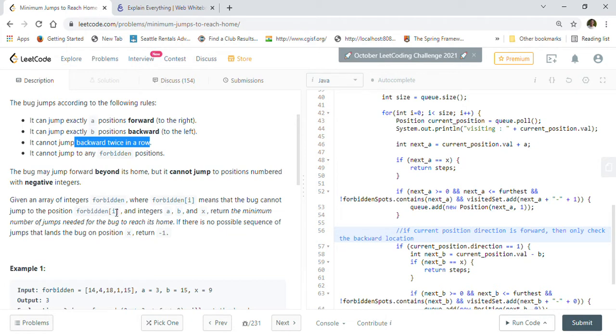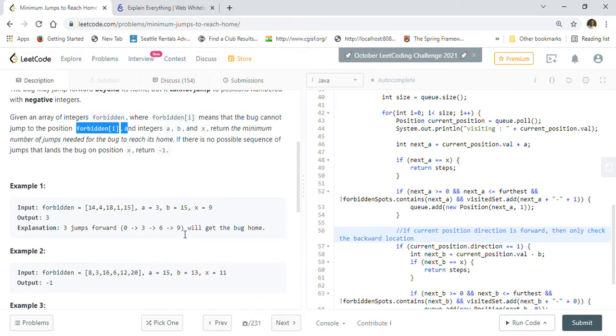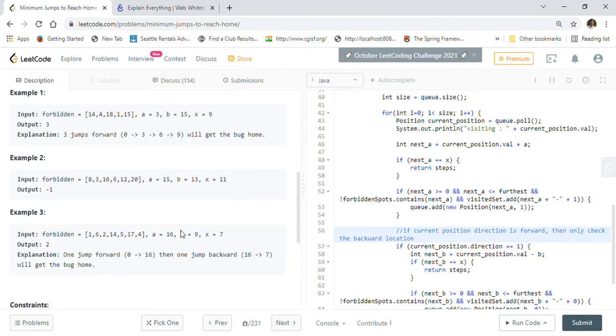Given an array of integers forbidden, where forbidden[i] means that the bug cannot jump to position forbidden[i], and integers a, b and x, return the minimum number of jumps needed for the bug to reach its home. If there is no possible sequence of jumps that lands the bug on position x, then we have to return -1.